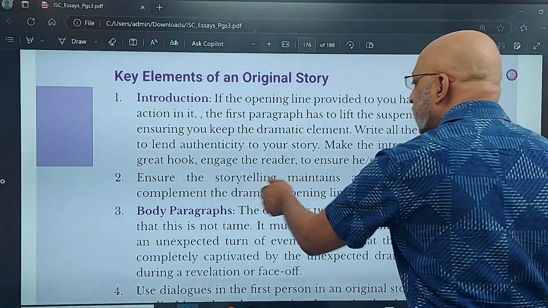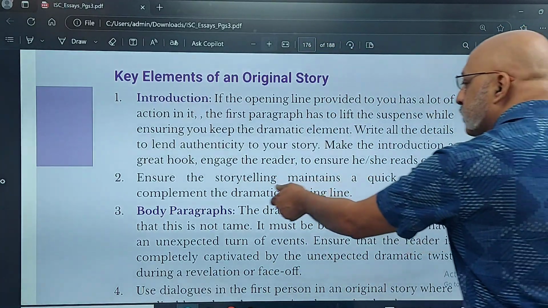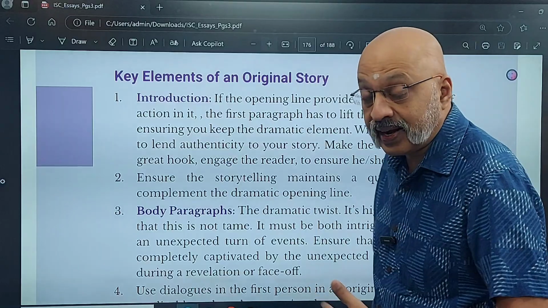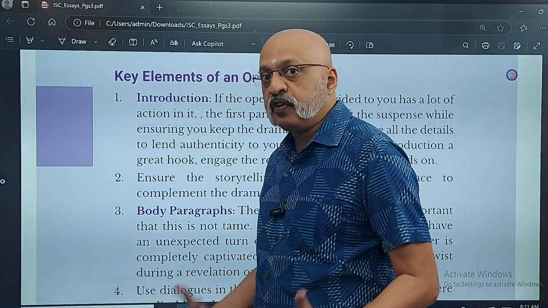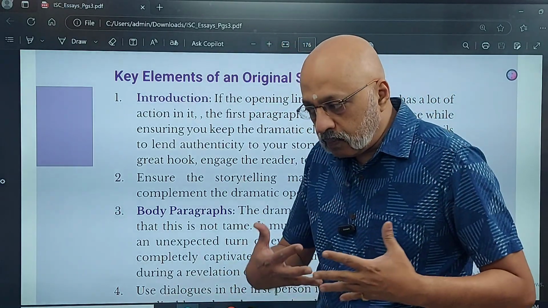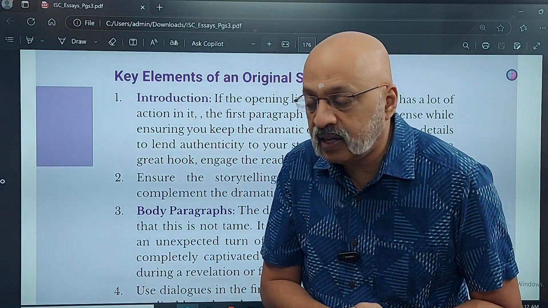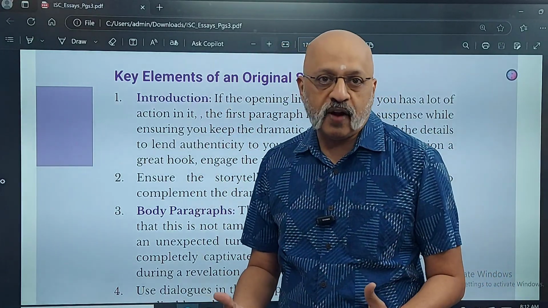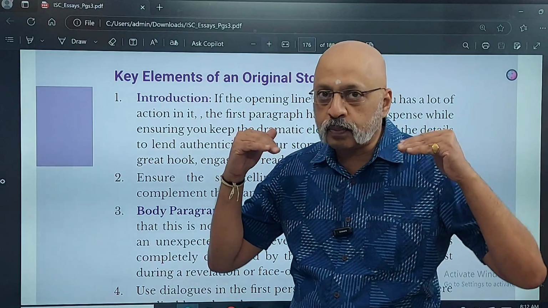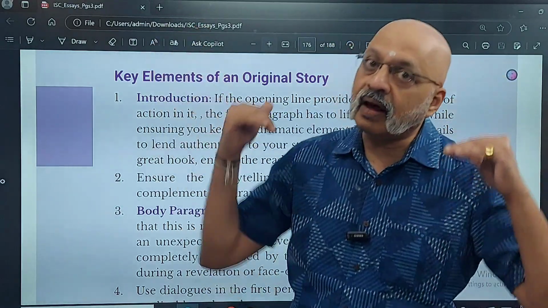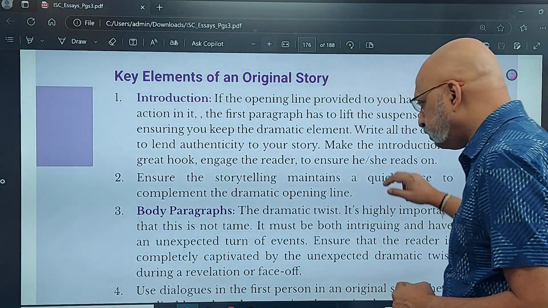Okay, ensure that the storytelling maintains a quick pace to complement the dramatic opening line, especially if the opening line has a lot of drama. It should not happen that the second line you have written falls flat. That's very important. So you should be able to maintain the tempo of the opening line.